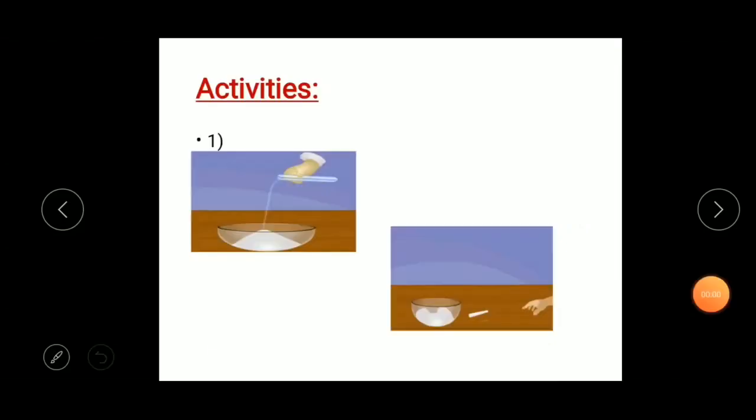Okay. The first activity is what you have to do. You have to take a small chalk. Now you have to crush that small piece of chalk and it will become dust, right? So add a little water into that dust to make a paste. Now roll it into the shape of a piece of chalk. Now let it dry. So did you recover chalk from the dust? Yes. You have made chalk from the dust.